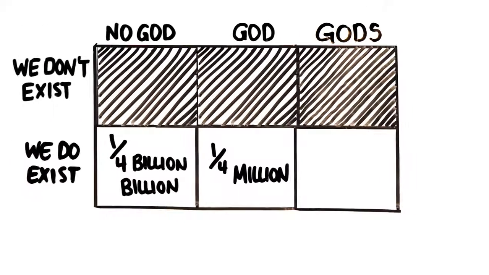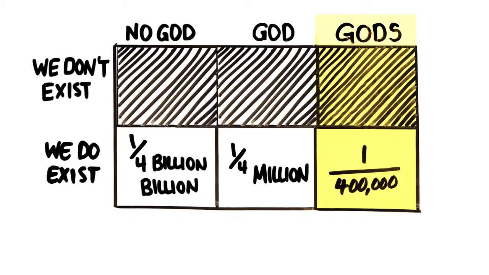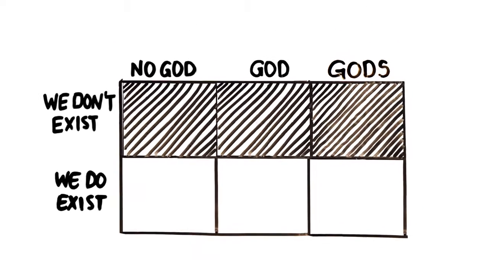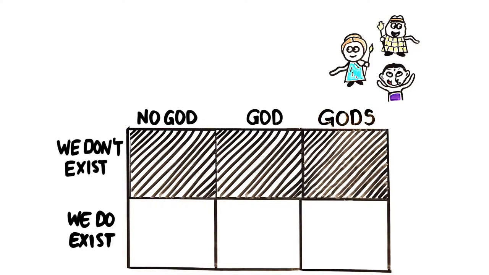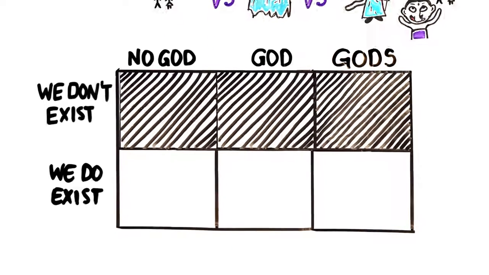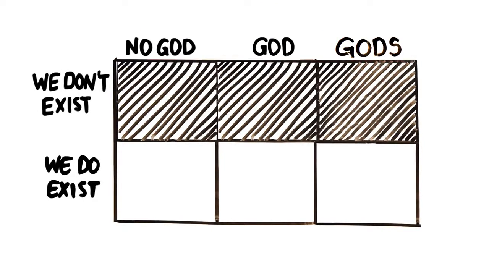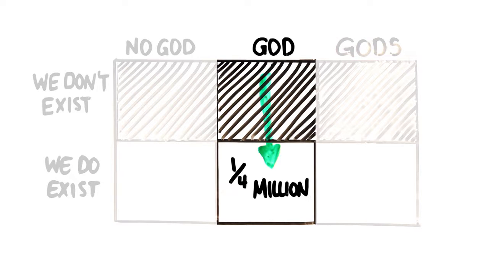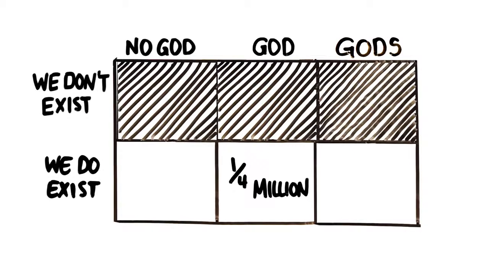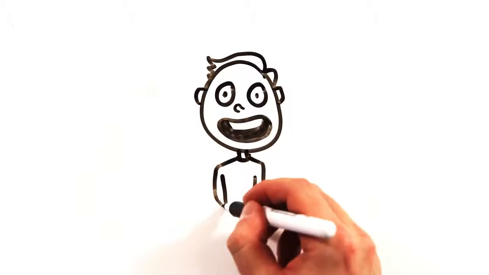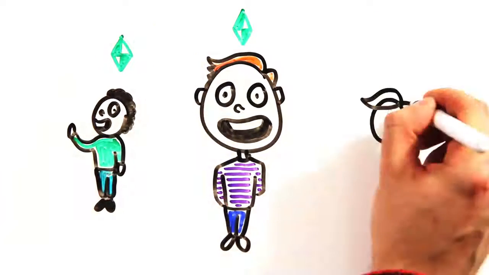Mathematician Jordan Ellenberg uses the probability of 1 in 400,000 that a universe with multiple gods would create humans, but it's important to remember that the exact numbers don't actually matter. What does matter is that we can agree rationally that a universe with more gods has a higher chance of creating humans than one with a single god or none at all. It's also important to remember that we're not comparing the probability of gods or no gods existing, we're asking ourselves, if the God option is true, what is the likelihood of him making humans? And then we're asking separately, if the multiple gods option is true, what is the likelihood that they would make humans?